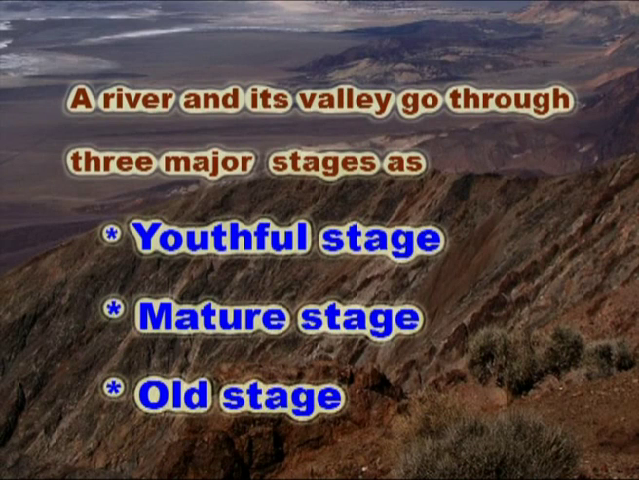River valleys are developed in stages. There are three mechanisms involved in the river valley development: deepening, lengthening and widening. A river and its valley go through three major stages: youthful stage, mature stage and old stage.